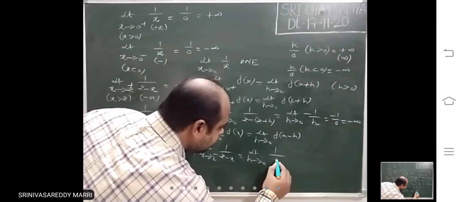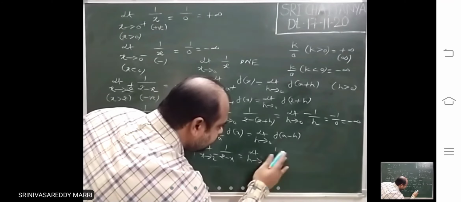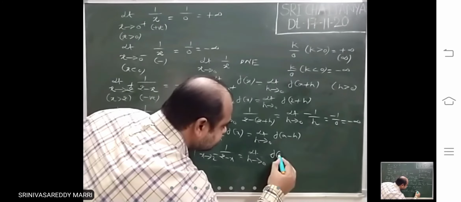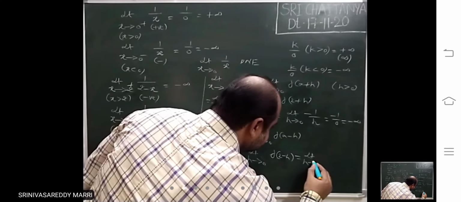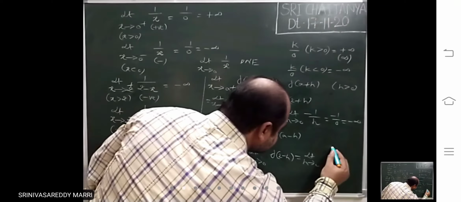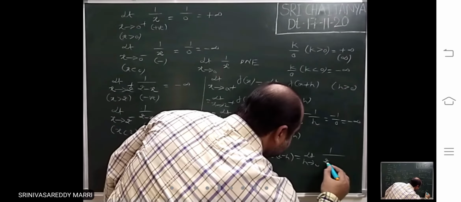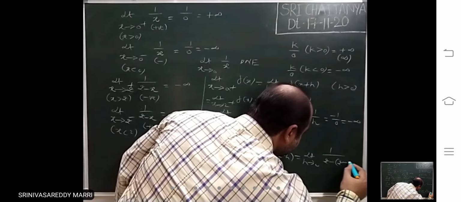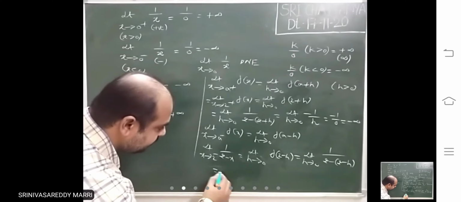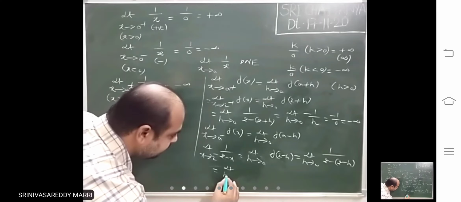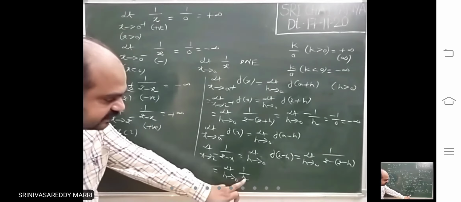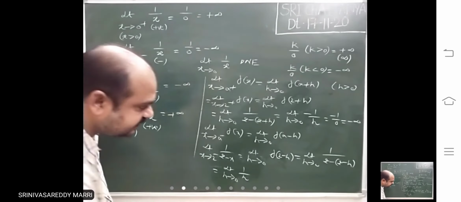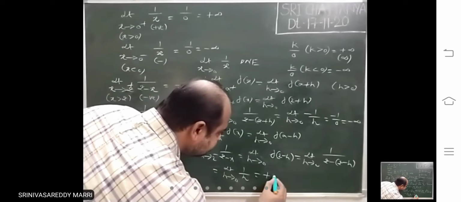1 by f of 2 minus h, limit h tends to 0. This is f of x, 1 by 2 minus of 2 minus h. That means you will get limit h tends to 0, 1 by h. h is a positive quantity. That means this ratio is what? Positive. That means it leads to plus infinity.